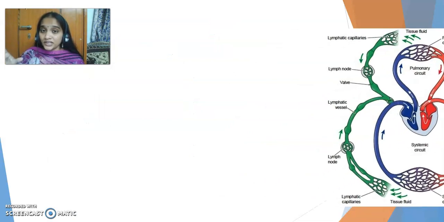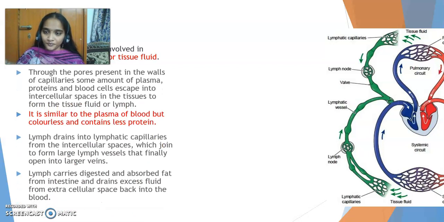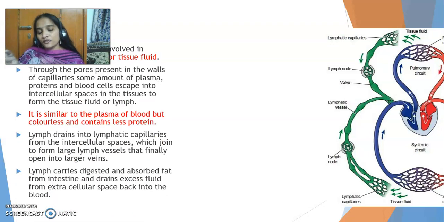Now, interestingly, other than blood, there is one more transport system in our body which is called lymph. This is another type of fluid which helps in transportation. It is also called tissue fluid because it is basically seen in between the cells of the body. Now, how exactly it is formed is from the blood. If you see here, the blood has capillaries. Capillaries, which have smaller pores, are part of blood.